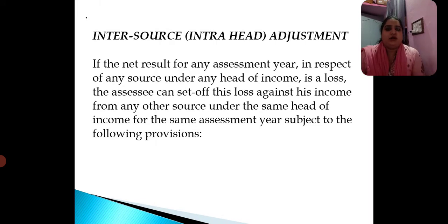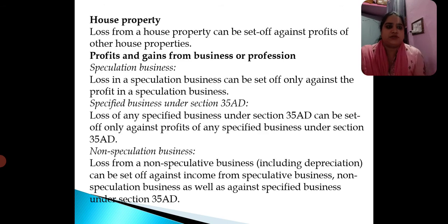So here, inter-source adjustment or inter-head adjustment. If the net result for any assessment year in respect of any source under any head of income is a loss, the assessee can set off this loss against his income from any other source under the same head of income from the same assessment year, subject to the following provisions. What are those provisions? Please see here.